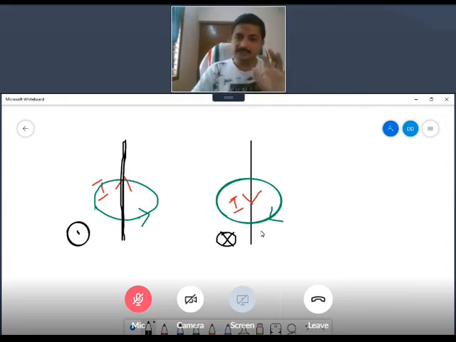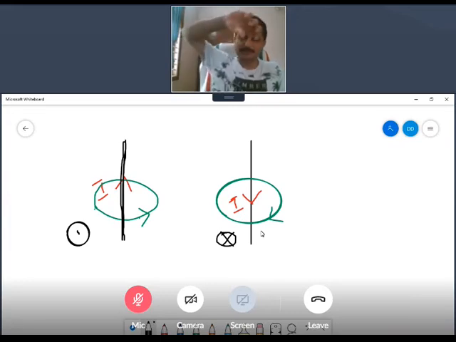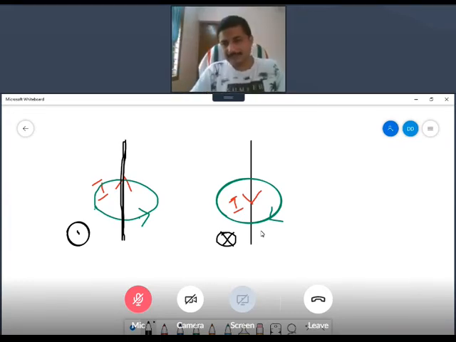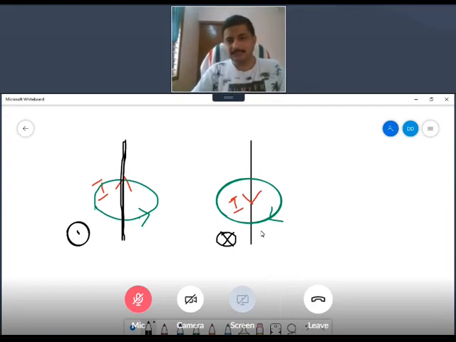Excellent. You can study this with respect to screwing also. I will not complicate it, but some textbooks will give it that way. It's known as the right hand screw rule: tightening a screw, releasing a screw, that way. So I think this explanation is enough, because this is the same as the thumb rule also. Right hand thumb rule is also clear now, and direction of magnetic field also clear. Let me assume it is clear.